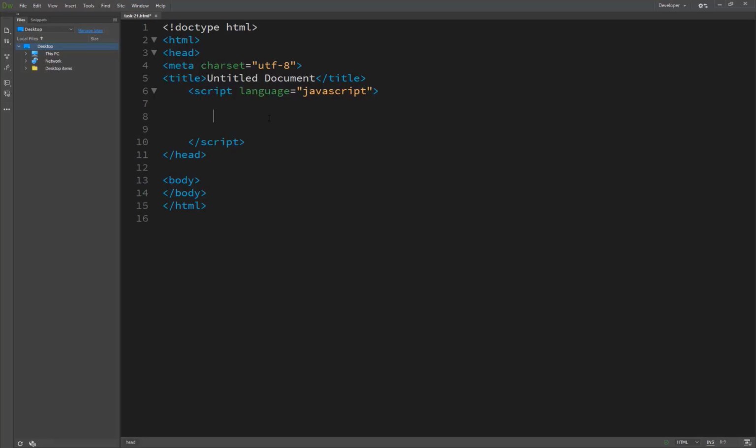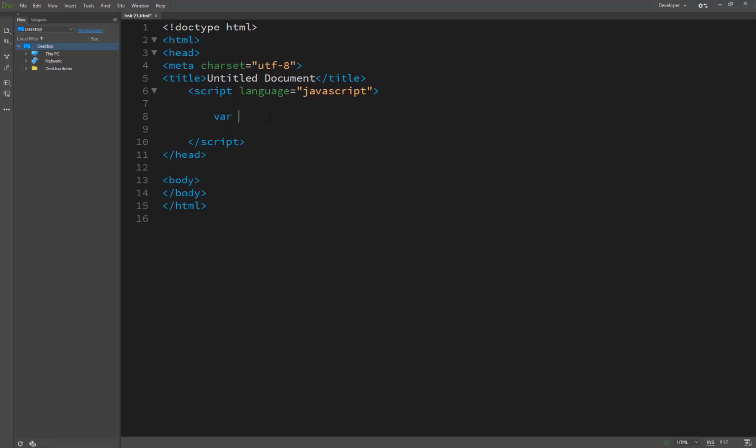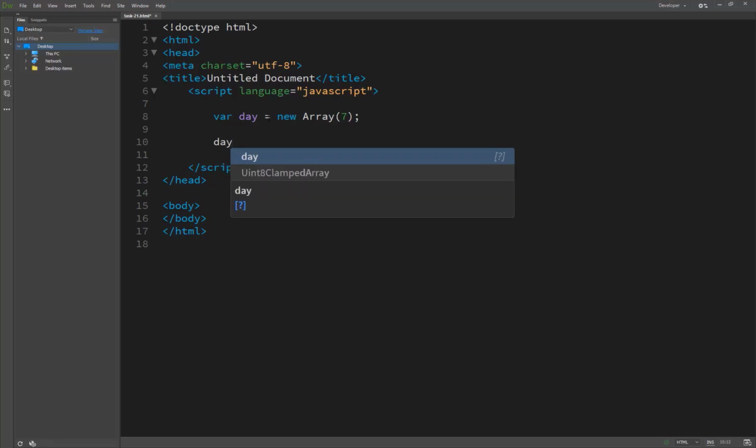So we are writing our first method. I create a var, and I've passed day as a variable, an array, equal to new Array, and inside I have passed, let's suppose, 7. Now first of all I set day, then pass the brackets, equal to, and we are setting a value here.